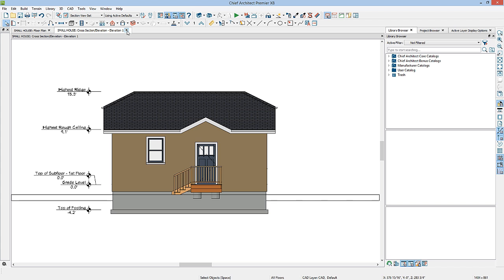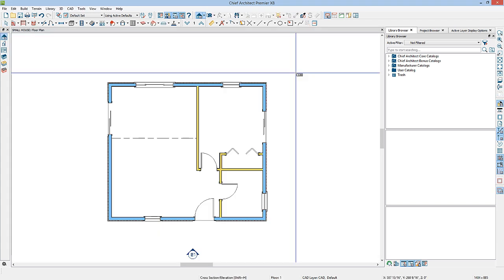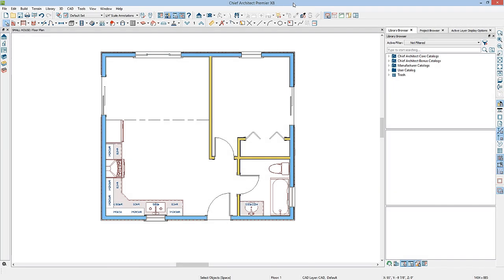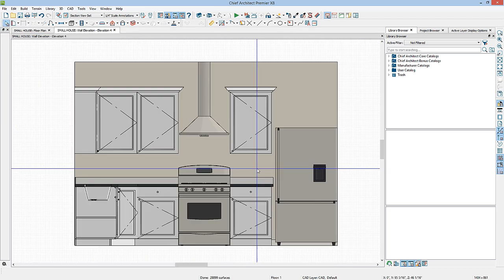Now I'll go ahead and close this exterior elevation, and we'll take a look at a different type of automatic dimension tool. So now I have added all of my cabinets and my fixtures for my kitchen design. And here I'm going to take an interior elevation with my wall elevation tool. I'll select this camera, place it right in the middle of the kitchen, and click and drag toward the wall that I want to see in this wall elevation.